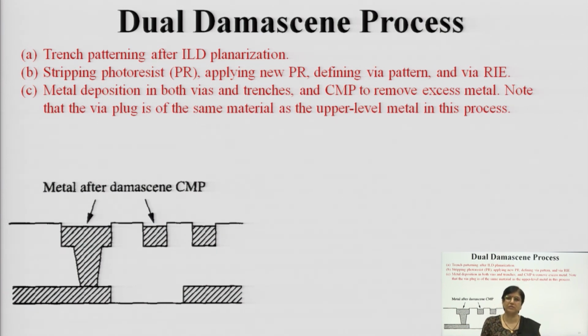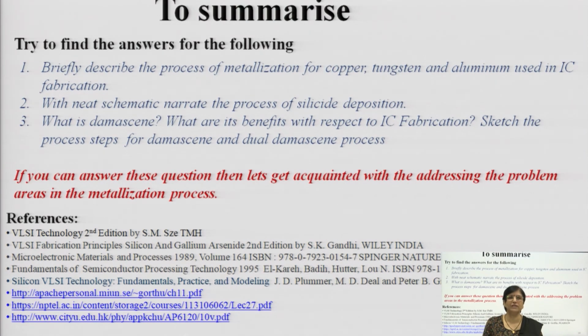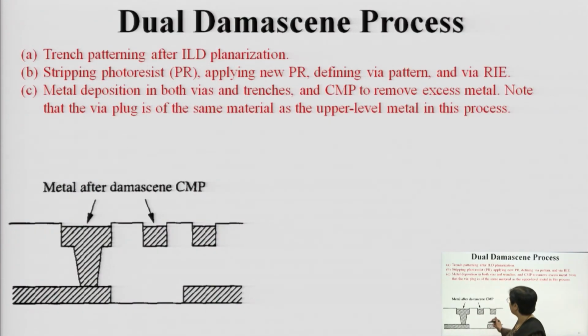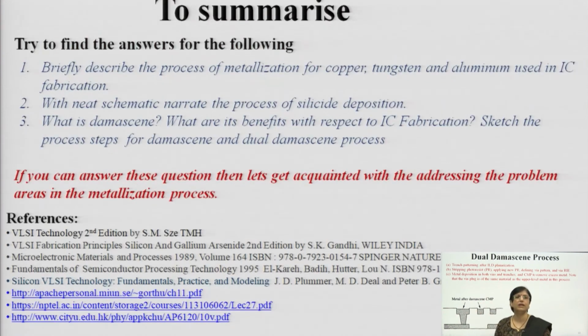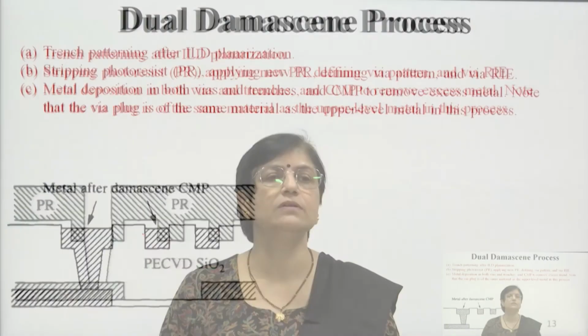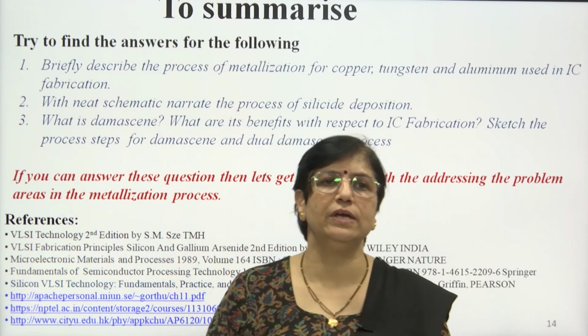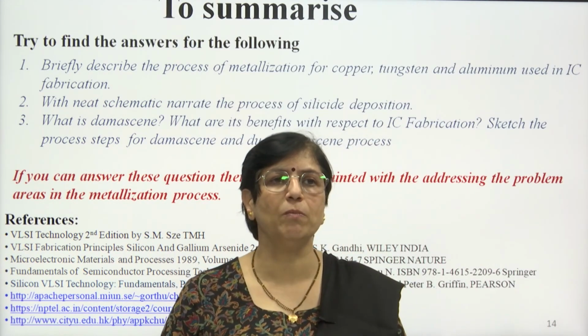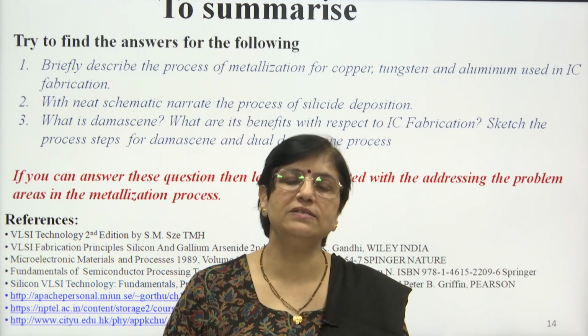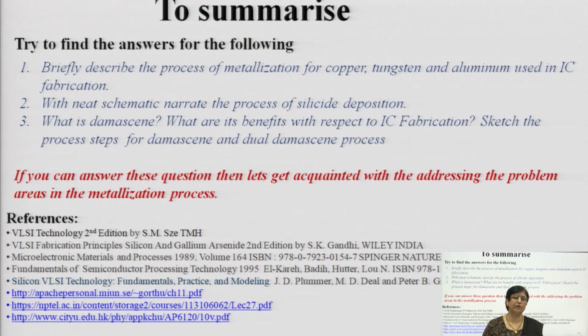This is a very important, advanced process which makes the job very flexible. You are carrying out polishing on the metal, and through trenches it can also be layered. If you are clear with this, we can proceed further to addressing the problem areas in metallization.